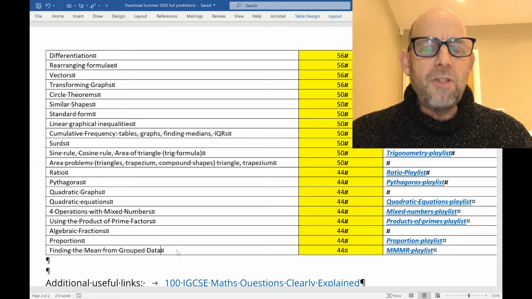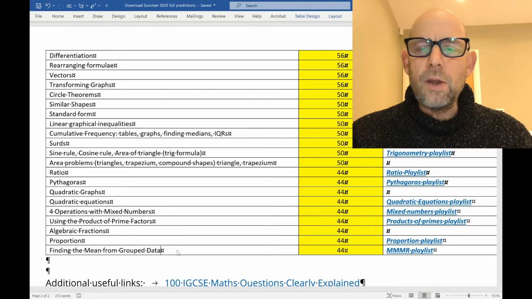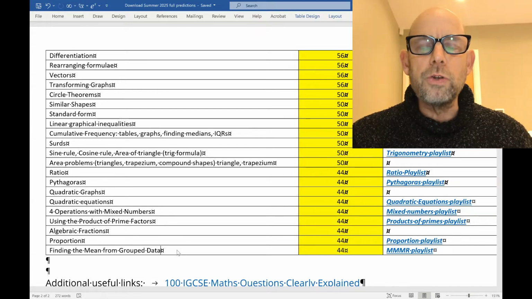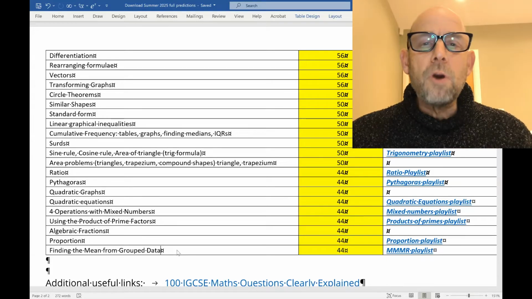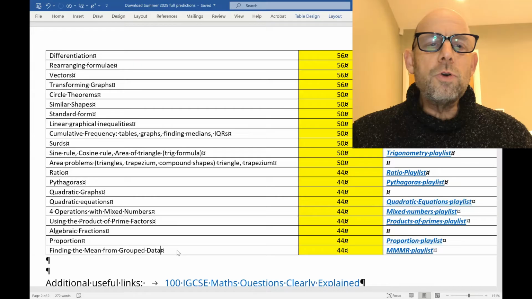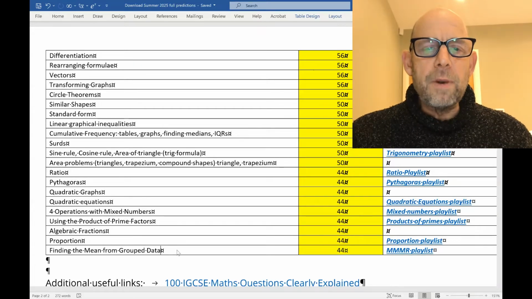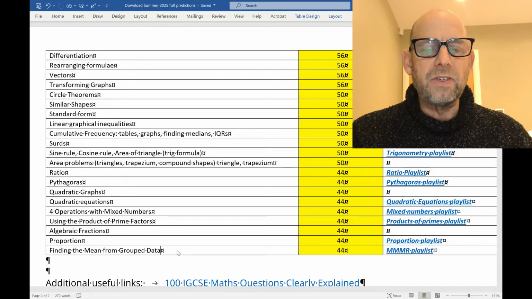Operations with mixed numbers, there's something that you can practice and get right on the day. Quadratic equations, set them equal to 0 and factorize, or use the formula perhaps, or perhaps even complete the square. Quadratic graphs, using Pythagoras' theorem. Problems involving ratio. Problems involving the areas of triangles, trapezium, compound shapes. Using the sine rule, the cosine rule, and the sine formula for the area of a triangle. Surds, especially rationalizing the denominator, of course, as well as more routine operations simplifying surds.